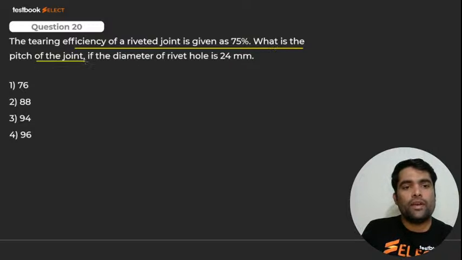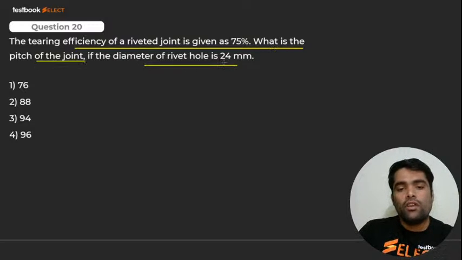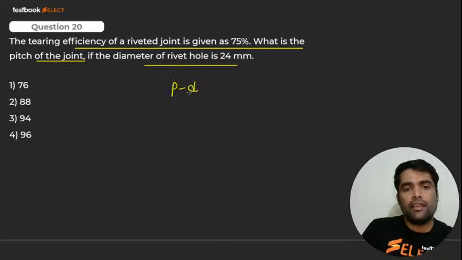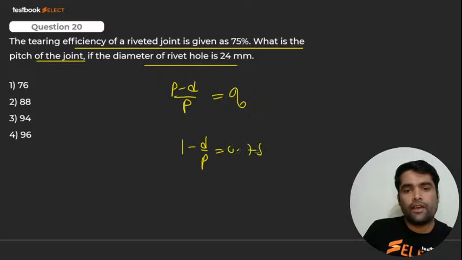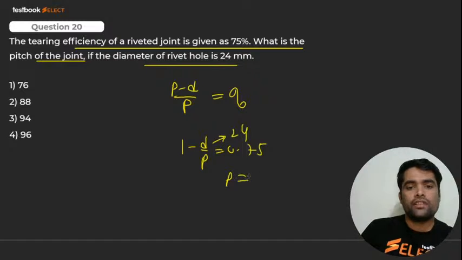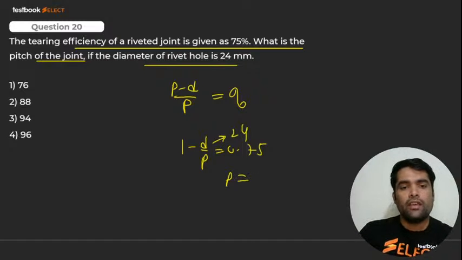What is the pitch of the joint if the diameter of the rivet is 24? You should know the formula, for tearing efficiency. It is none other than (P minus D) by P. Right? Eta is 1 minus D by P, equal to 0.75. D is given, diameter is 24. You will get the pitch. How much will the pitch be, please tell me. Pitch will be 96 mm. How much? It should be 96.